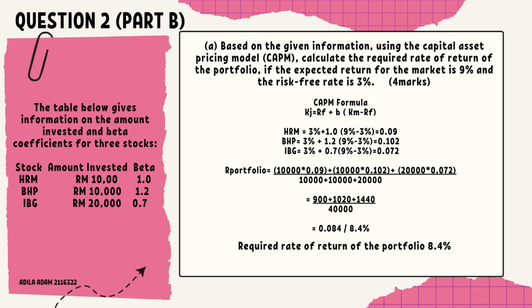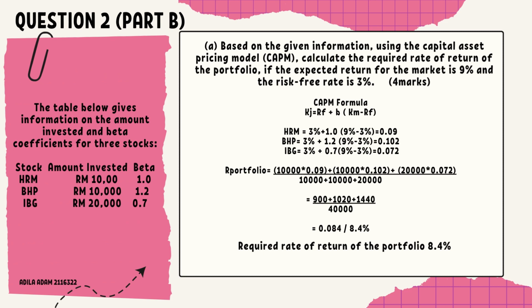After we use the CAPM formula, we need to find the portfolio, because the question wants the required rate of return of the portfolio, right? So for the portfolio formula, amount invested in HRM multiplied by the required return of asset HRM, and so on.